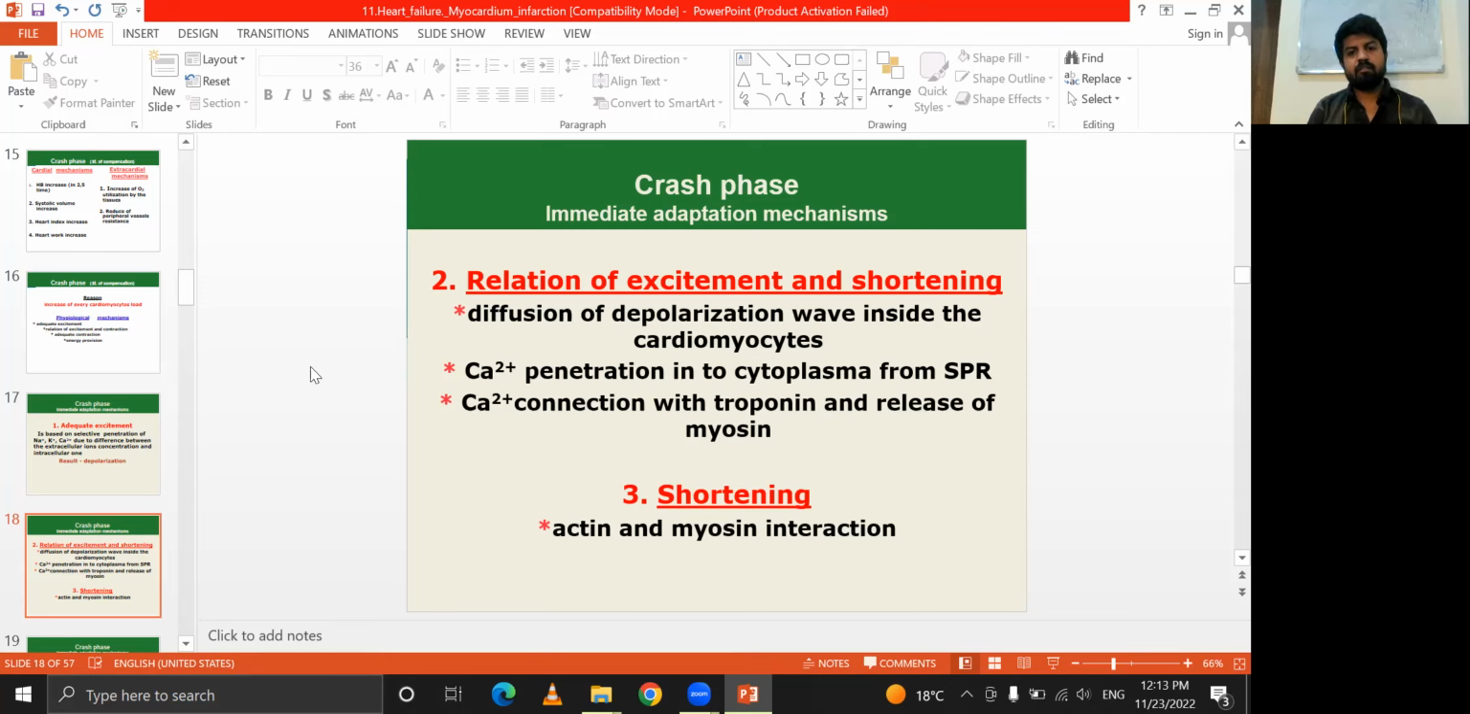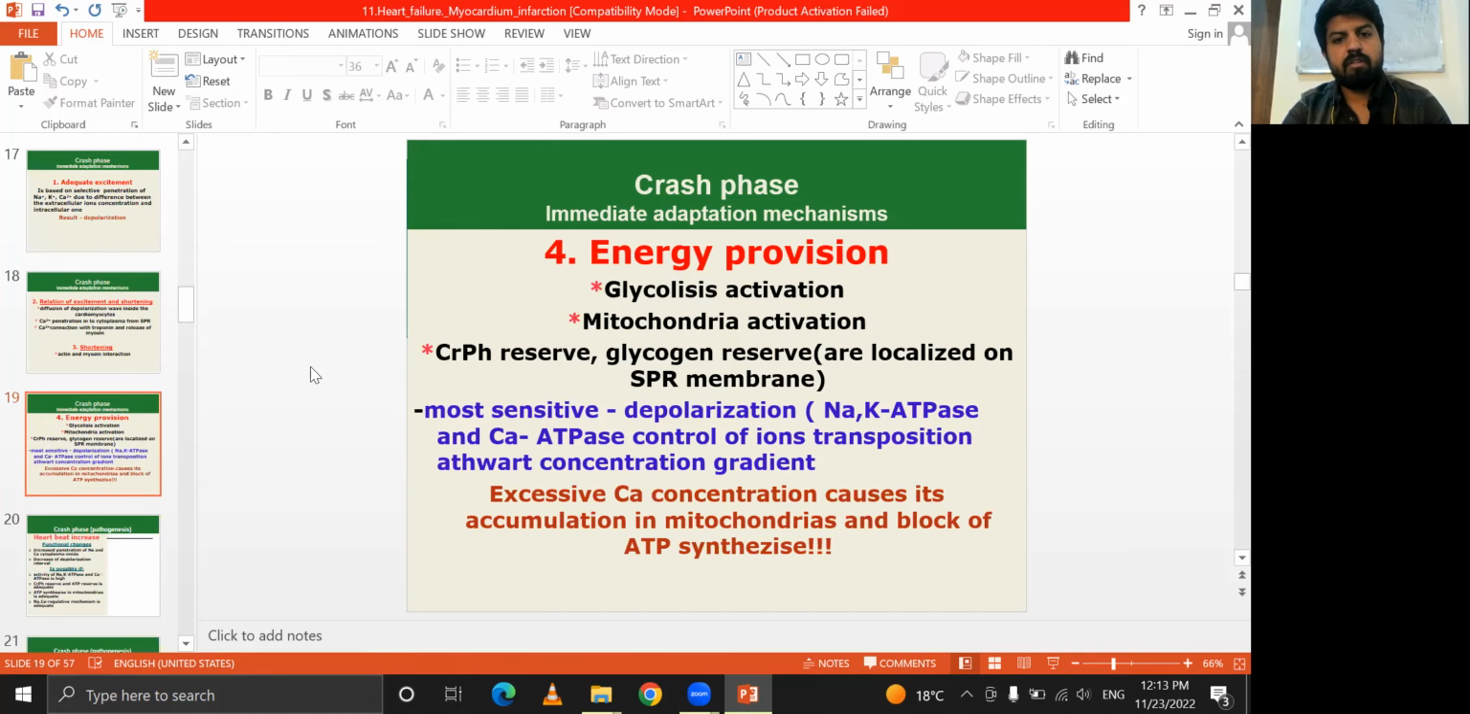Calcium penetrates into the cytoplasm, and calcium connects with troponin, releasing the myosin and causing the shortening through actin and myosin interactions. Energy provision involves glycolysis, mitochondrial activation, and creatine phosphate reserve.